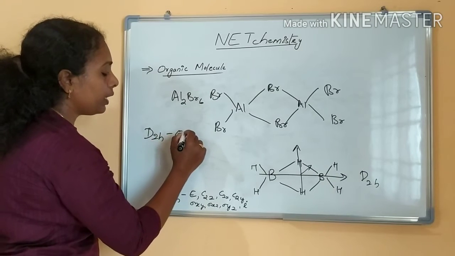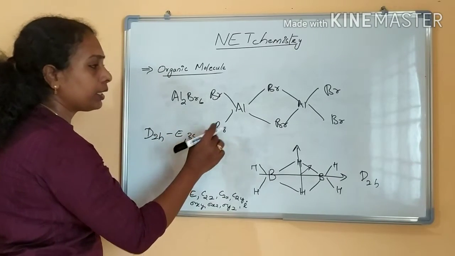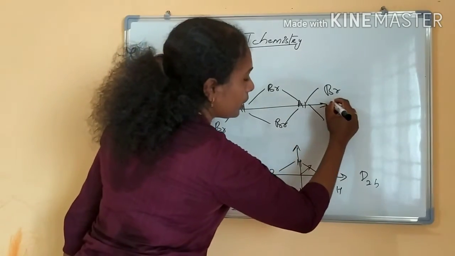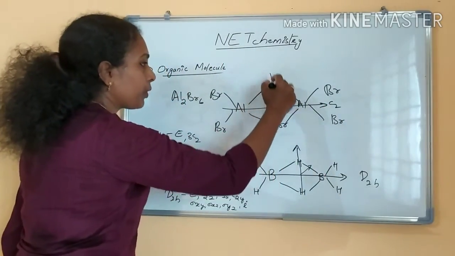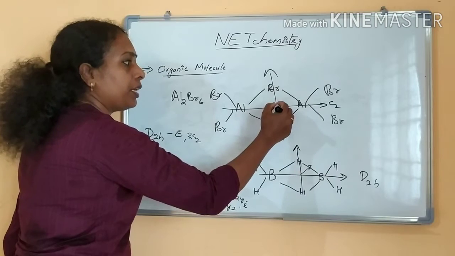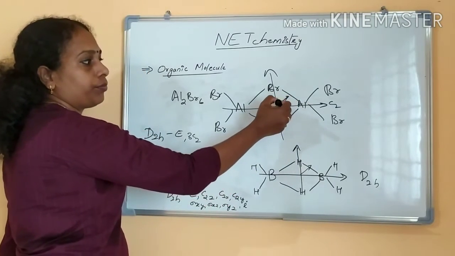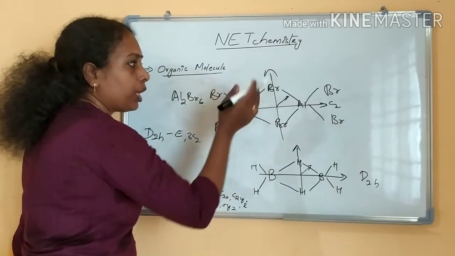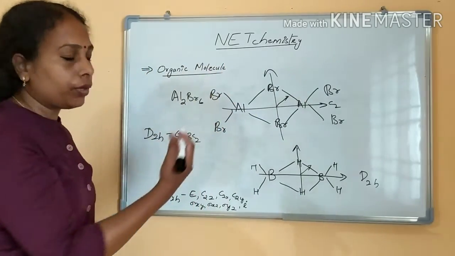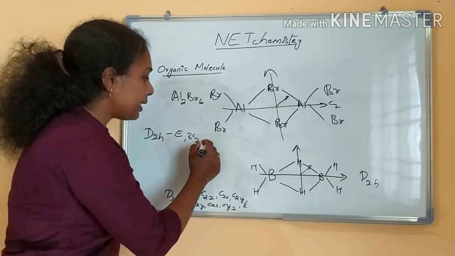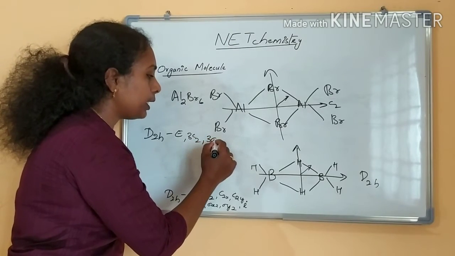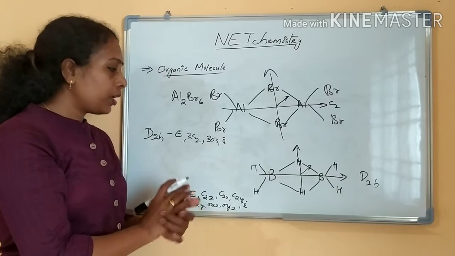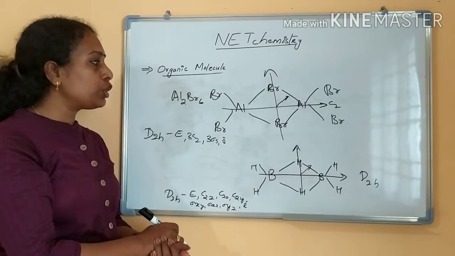E is there, 3 C2s are there: C2X, C2Y, one through like this, and one perpendicular, the Z axis. One plane is the molecular plane and two planes are perpendicular to the molecular plane, 3 sigmas in all, and one center of inversion. These are the symmetry elements of a D2H molecule.